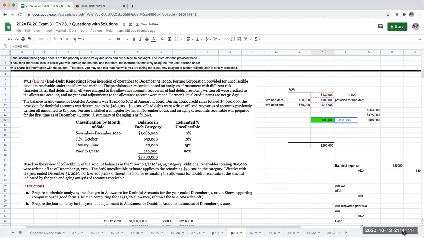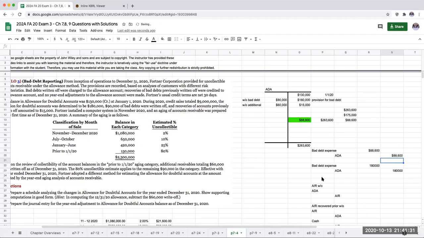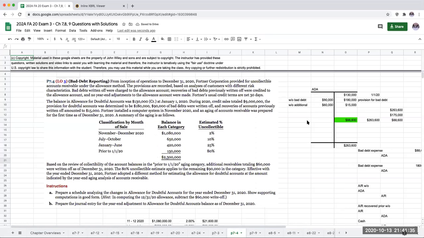I add up 130, 180, plus 15, subtract 90, subtract 60, and I've got to get to that 263,600. So when I record bad debt expense, this will be here at the end of the period, and this will be here for 88,600. And that's what I would do, is go through over here and make that final adjustment.